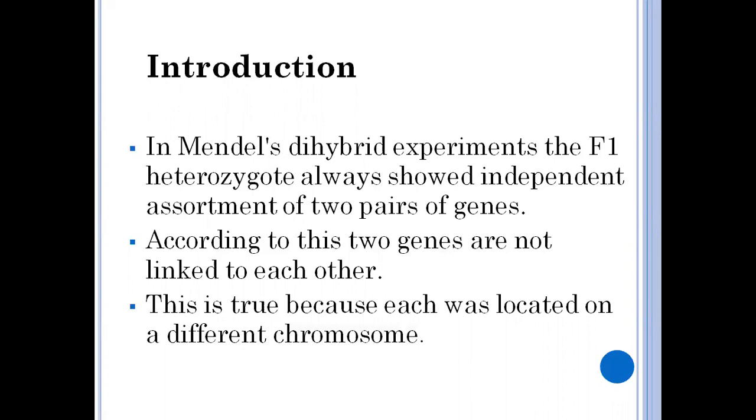So according to Mendelian theory, the genes are not linked to each other because these genes are located on different chromosomes. He studied 7 pairs of characters of Pisum sativum. He got the heterozygote plant in the F1 generation and the genes separated independently. So this is about the Mendel experiments.